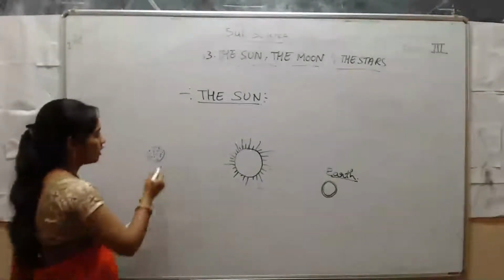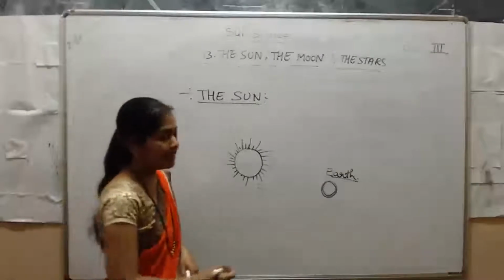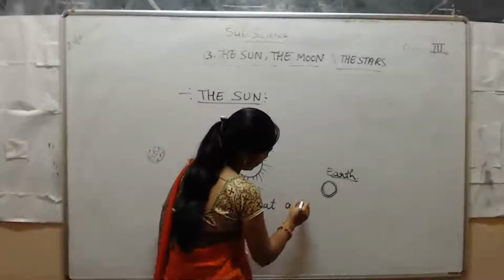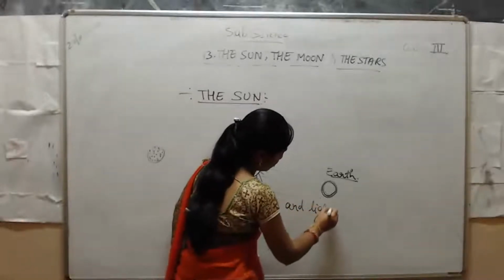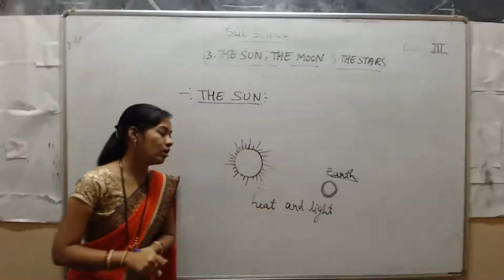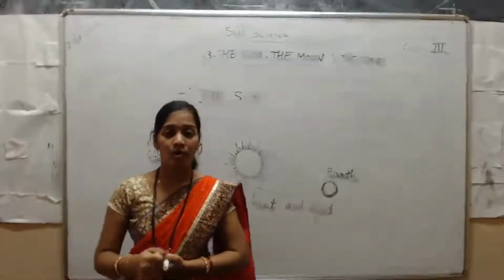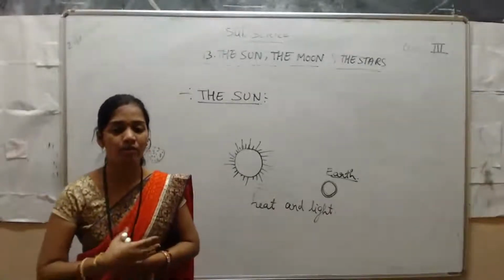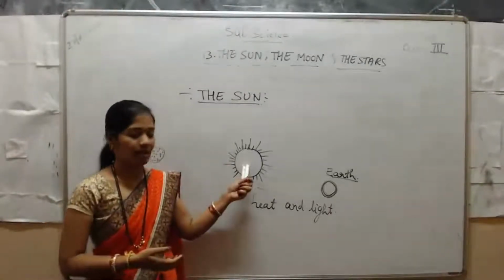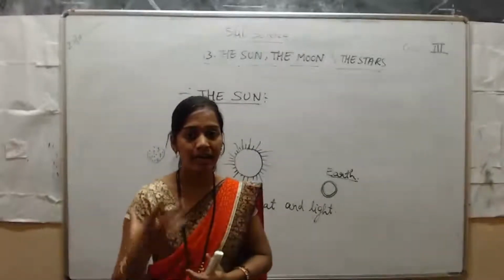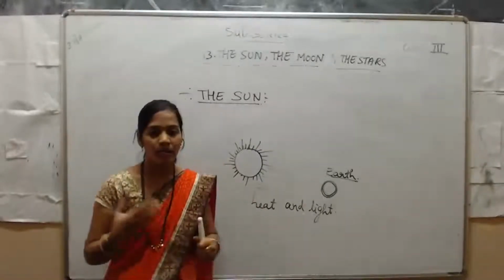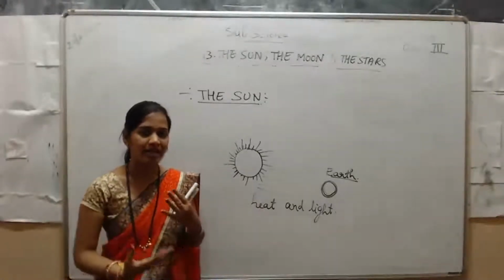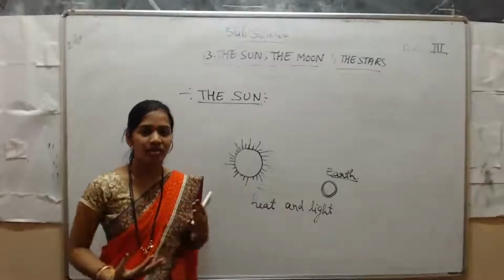So what does it give, students? The sun gives heat and also light. In the daytime, you feel heat. That heat is given by the sun. The sun gives the heat and also the light. Light helps us to see the objects. That's why we can see the objects in the daytime.